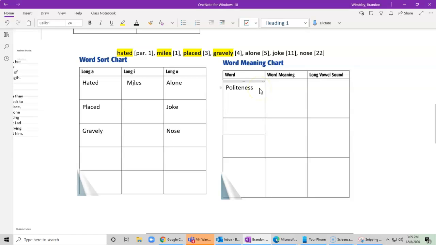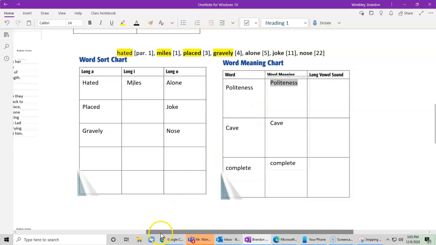We also had what other word? We had cave. I guess I could have used shake because we all know cave. And we had complete. Now, what do these words mean? You probably can figure it out. But I'm going to go back and read that sentence and see if I can figure out what they mean and if that is correct.